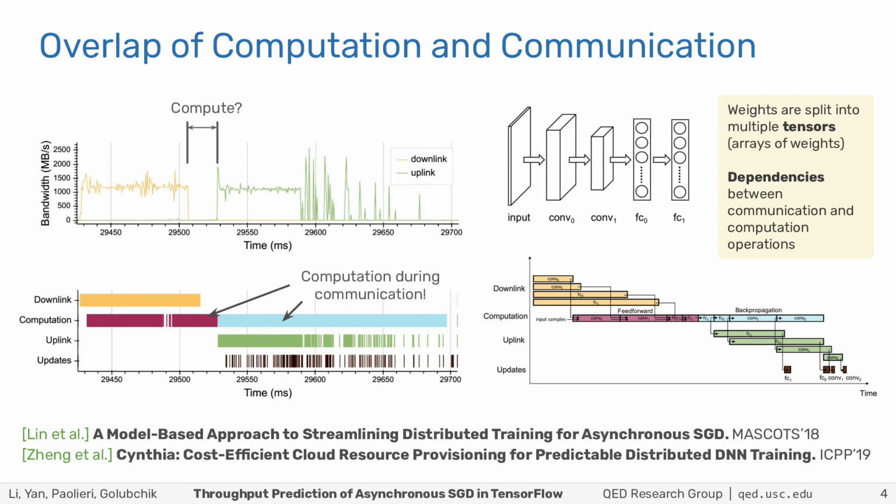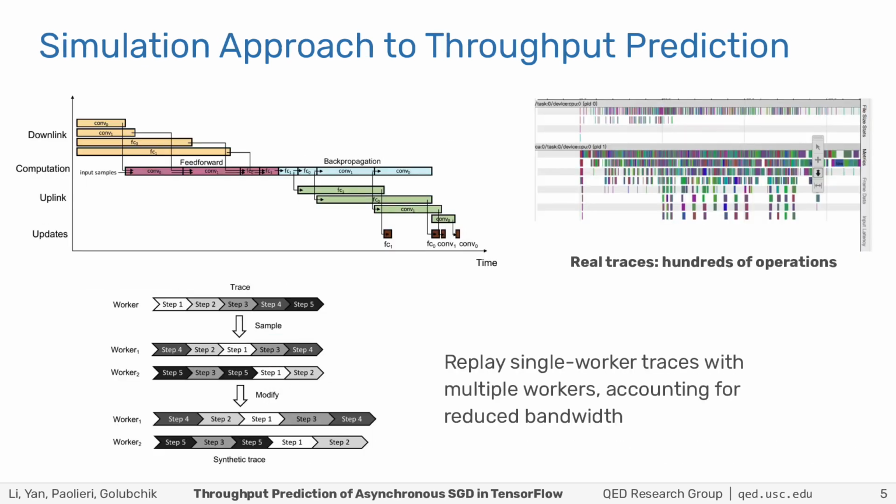As soon as the tensors needed to perform the first operation are received from the downlink phase, computation can start, while tensors needed for other operations are still being transferred. So we can describe a distributed training step as a dependency graph, like the one in the bottom right figure here, where compute operations in red depend on the downlink of different tensors in yellow, and uplink in green depends on other compute operations in blue, and finally the update at the parameter server depends on the uplink of such tensors. And what we're showing here is a very simplified view.